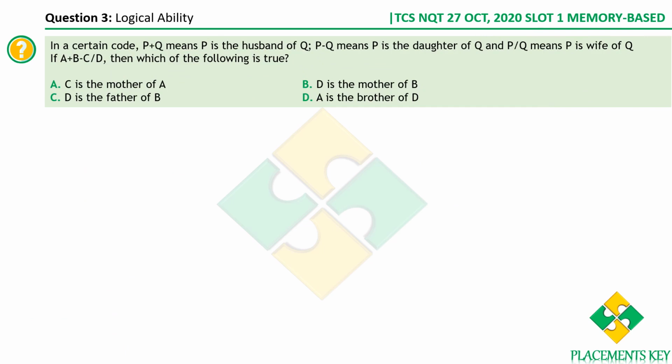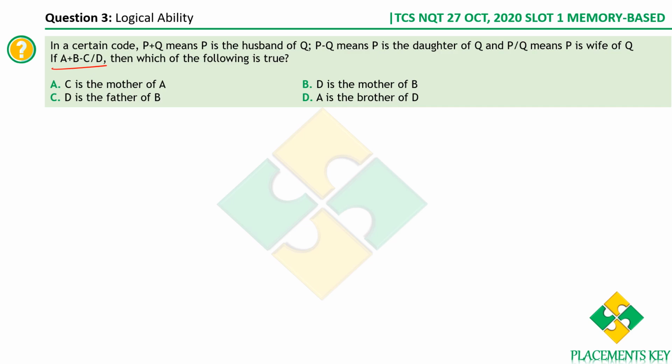In a certain code, P plus Q means P is the husband of Q. P minus Q means P is the daughter of Q. P by Q means P is the wife of Q. So on and so forth. So if A plus B minus C by D, then which of the following is true?